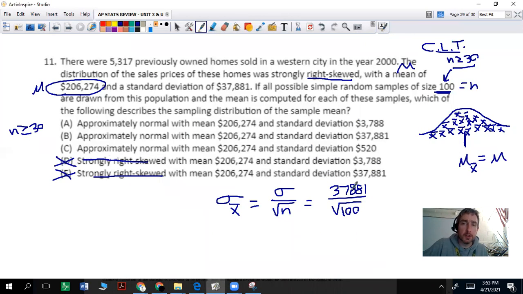The square root of 100 is 10, so you're really just dividing by 10, moving the decimal over once. The answer should be about 3,788. So 3,788 is the standard deviation of that sampling distribution, so it's going to be A.